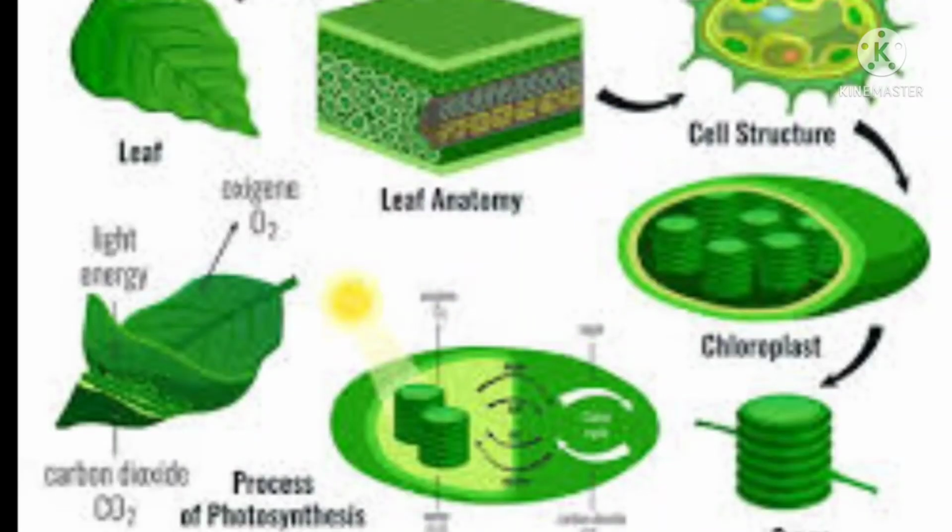Here, the solar energy is captured by the leaves and stored in the plant in the form of food. Thus, the sun is the ultimate source of energy for all living organisms. To know the importance of light in photosynthesis, let us do a small activity.